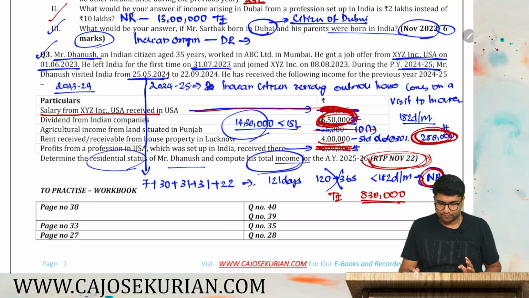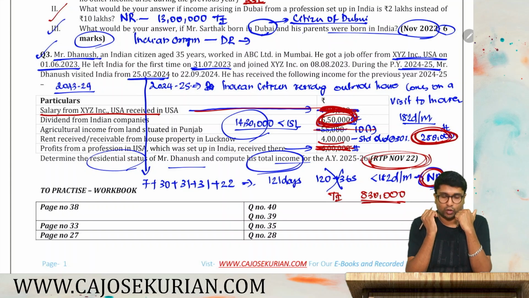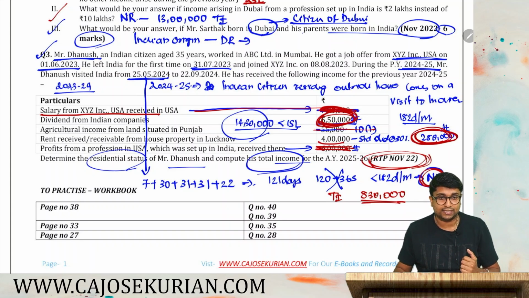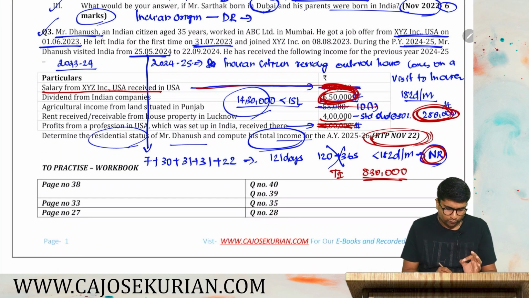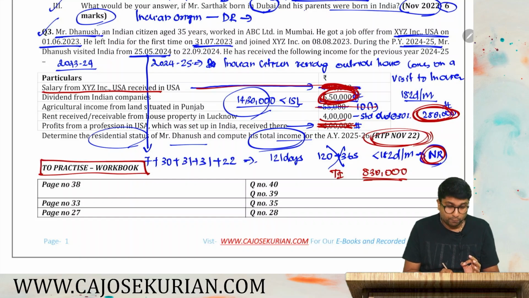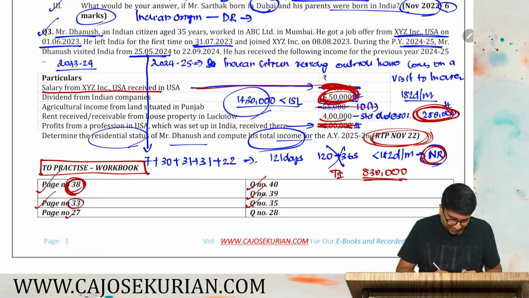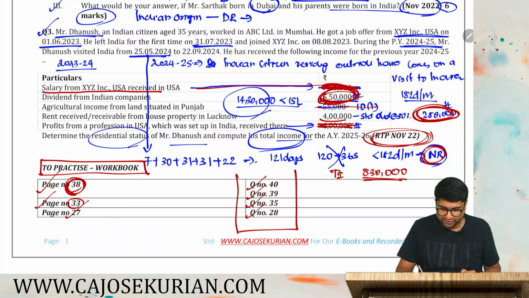Apart from this, those students who are using our workbook, that is the question and answer book, have to solve some more questions. I'll give you the list of the questions that you have to solve from the workbook. From the practice workbook, that means our pink book, take page number 38, question number 40 and question number 39, same page 38. Then page number 33, solve question number 35, and page number 27, solve question number 28. So make a note of these questions.